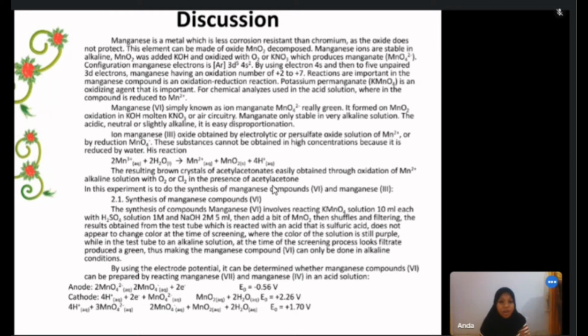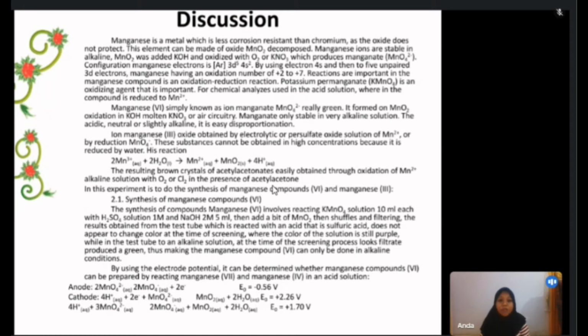Manganese 3 ions are obtained by electrolytic or permanganate oxidation of Mn2+ or by reduction of MnO4-. These substances can only be obtained in high concentration because they are reduced by water. This is the reaction: 2 Mn3+ + 2H2O and then the reaction. This is the picture. The brown crystal residue is obtained through oxidation of Mn2+ in alkaline solution with O2 or Cl2 in the presence of acetone. In this experiment we did the synthesis of manganese 6 and manganese 3 compounds.